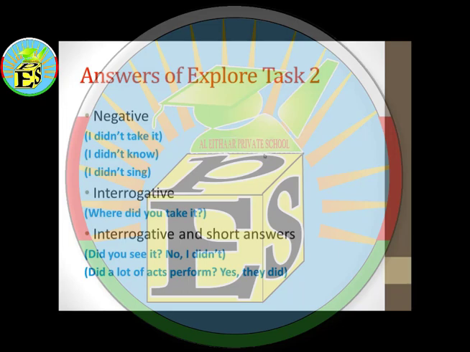I want you to notice that the verb here is also in its base form. This is the rule. The verb must be in its base form. And the answer is going to be yes, I did in the positive form, and no, I didn't in the negative form. So this is the meaning of short answers. And that's it for task number 2.